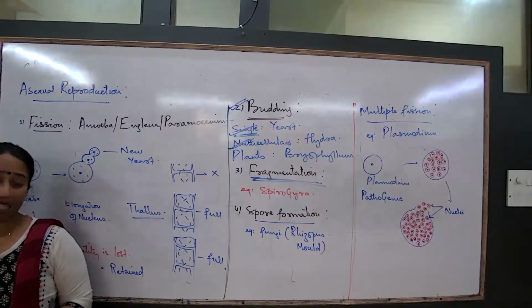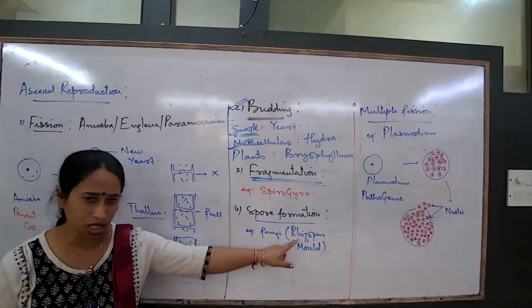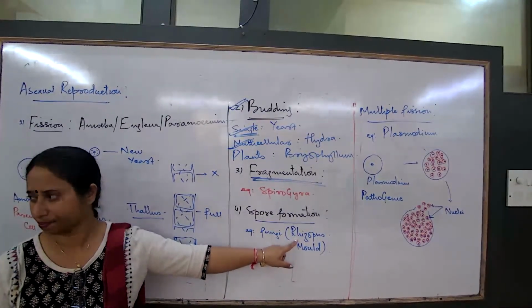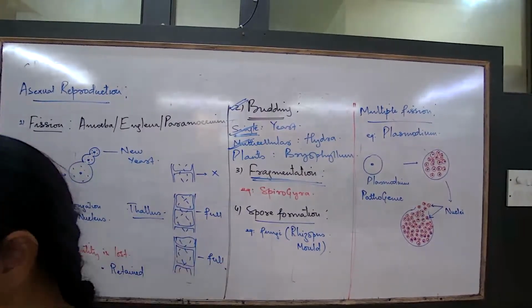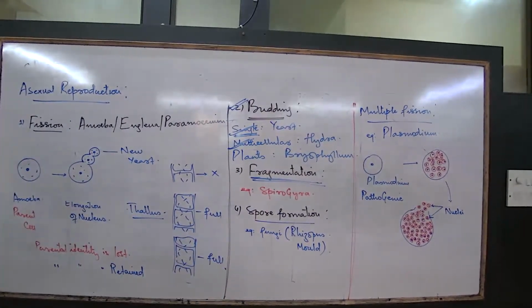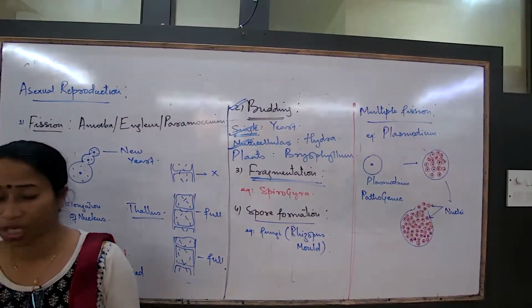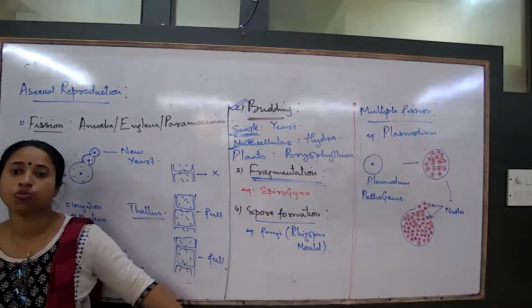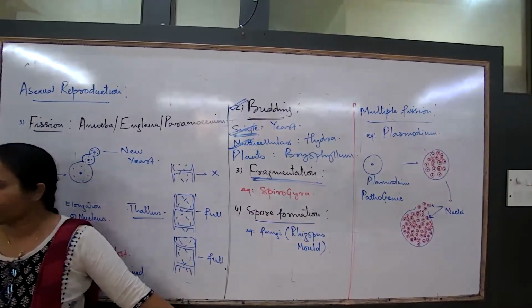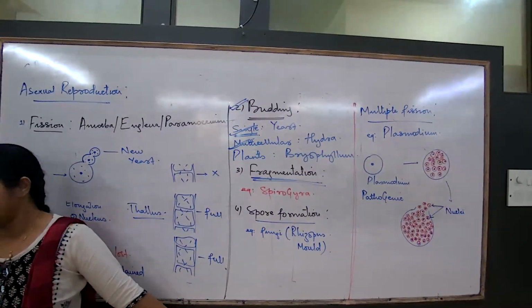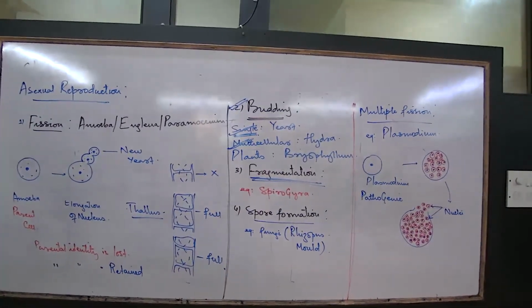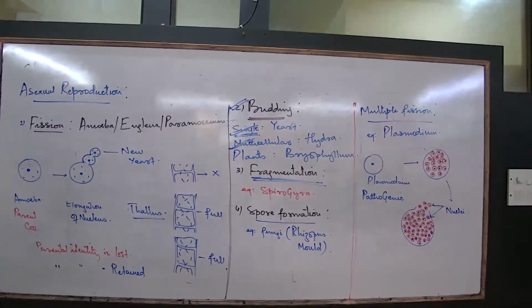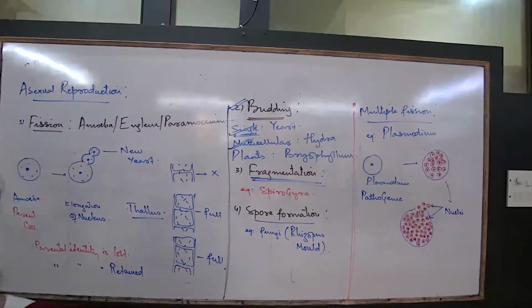Now that the monsoon is still on, I think all of you must have come across this Rhizopus. Did you see it? Where did you see it? Now that we are talking about the fungus and spore formation, the diagram will be a little broader. Next class I'll tell you once all of you draw.